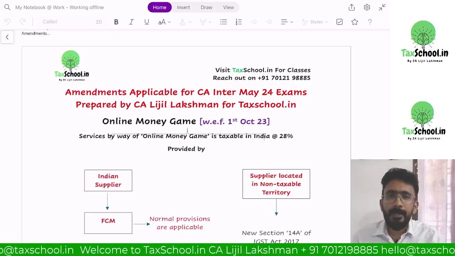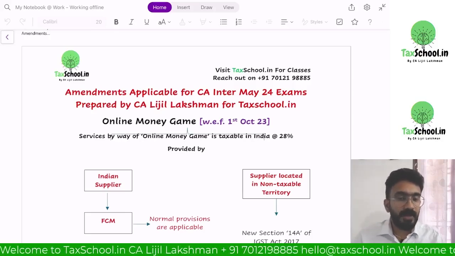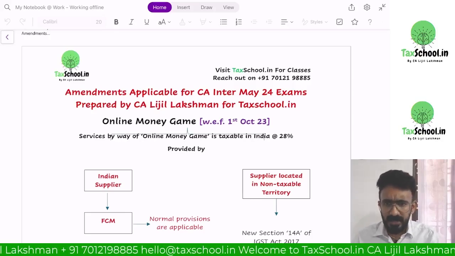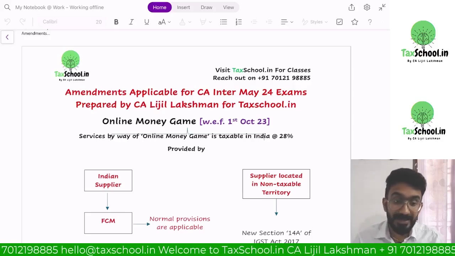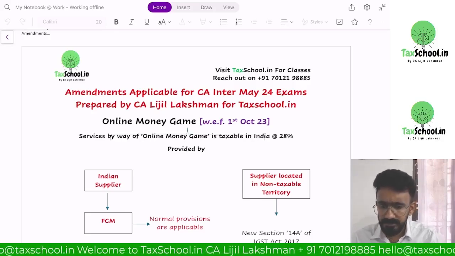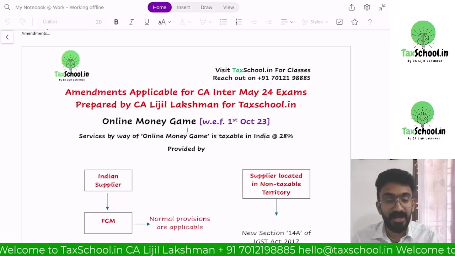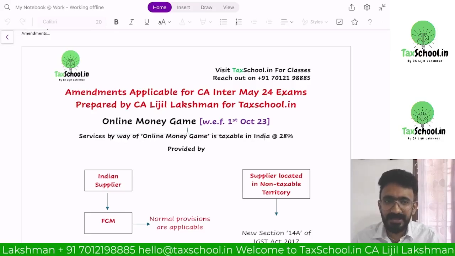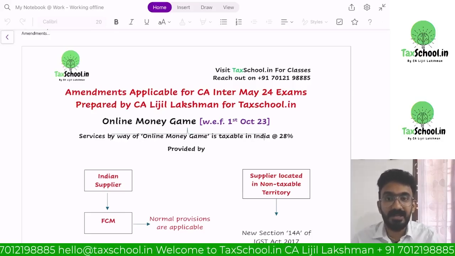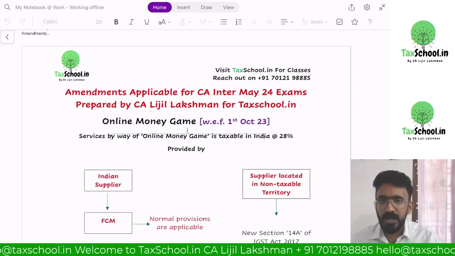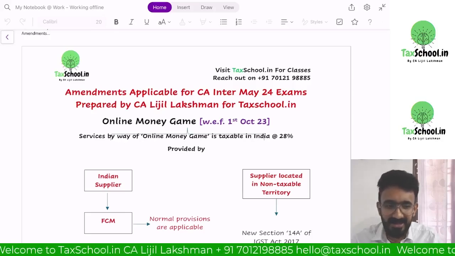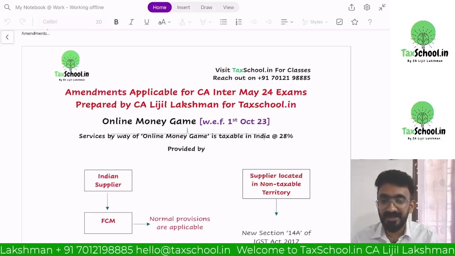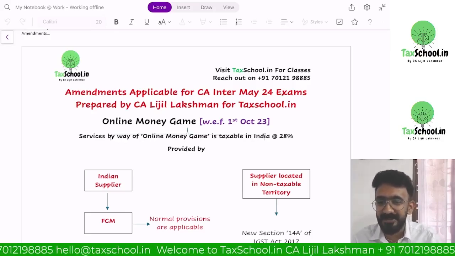Let me give you a brief on how the amendments are going to be for the May examination. You don't have a lot of amendments like November. The reason is that November had a lot of amendments. So May is a little lesser, but it does not mean you don't have amendments, and they will ask a question. Whatever 2 hours you're going to spare here, you definitely have questions coming up. So it's a very important period of time that you're going to spend here.